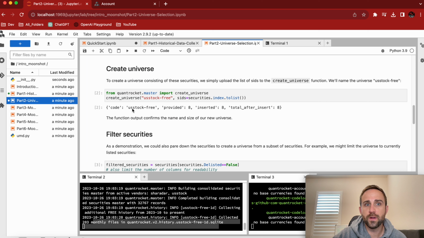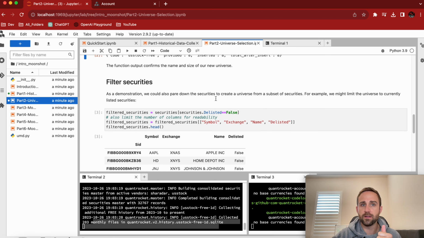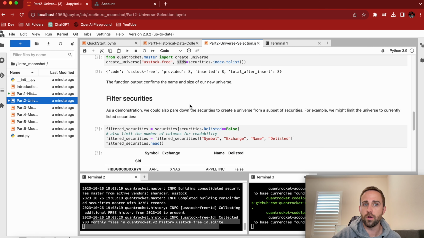Now, if we create a universe, right, because this is the US stock free, we're going to only insert 8 into this universe. So when I talk about creating a universe, this is now the subset of data that we're actually going to come to, right? So again, we could have 18,000, and then we could slice these SIDs. Think of these as unique identifiers, right? We're used to the word tickers. SIDs is QuantRocket's unique way of identifying, right? So if we come up to SIDs, this is the SID for Apple. You can read in the documentation, again, in the usage guide, they will talk about SIDs. I'm just trying to give you a quick intro to actually coding, actually writing all these things.